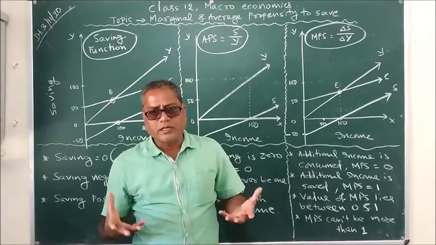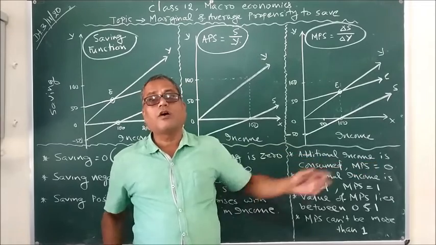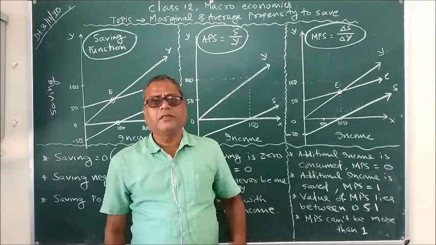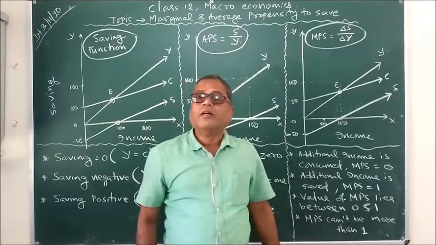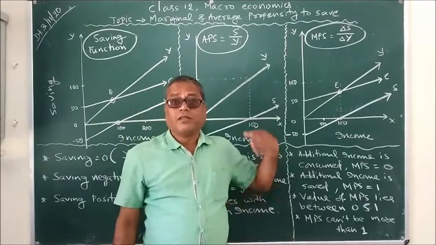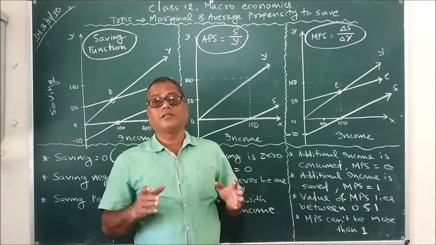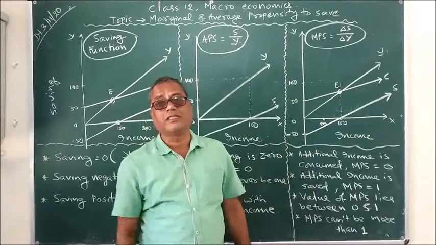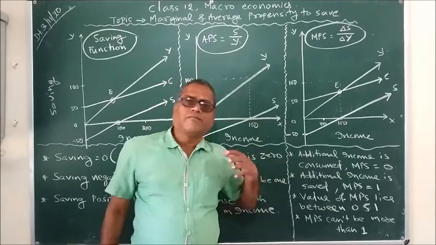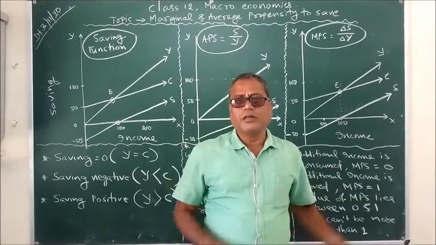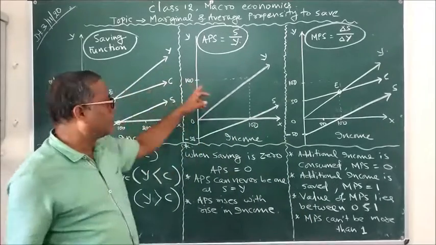That means whether the pattern of saving remains constant throughout, or the pattern of saving goes on falling, meaning with each additional rise in income the consumer will save a lesser and lesser amount of the rise in income, or the saving pattern goes on rising. That means for each additional rise in income, the consumer is saving more and more of the rise in income. So we will try to understand from these three diagrams.